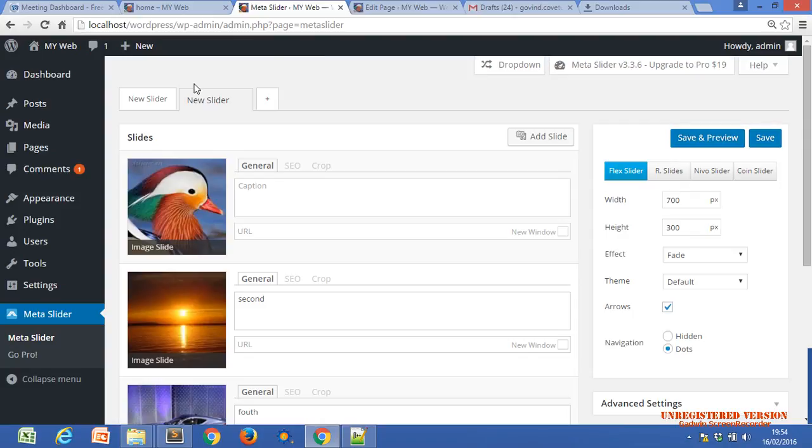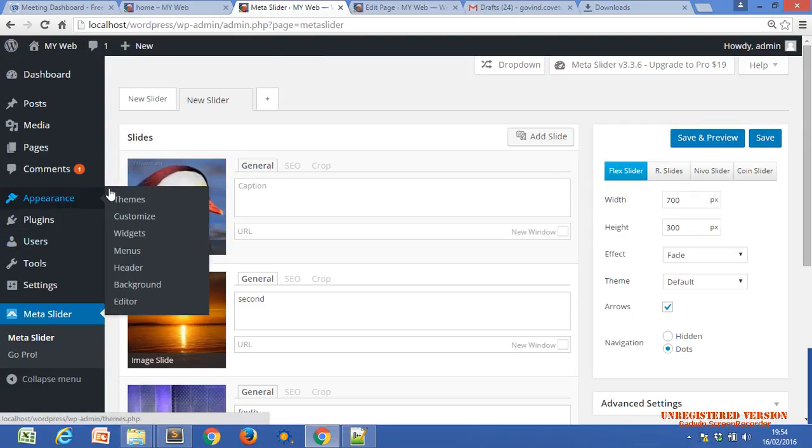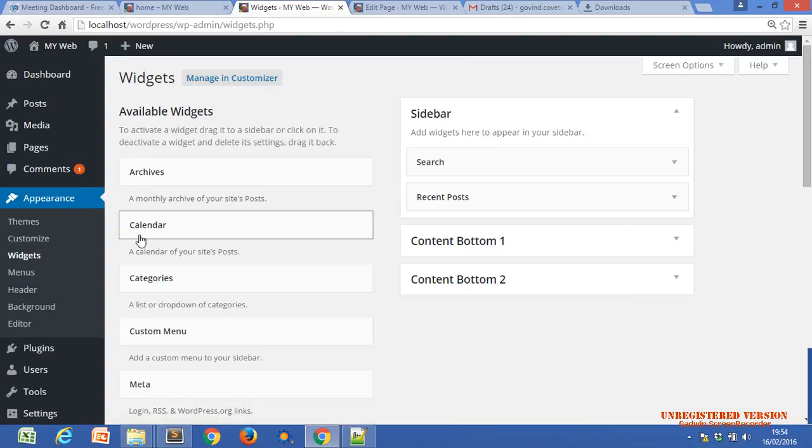Let's see about these widgets. Okay, is there any confusion in the plugin area? We have used only one plugin till now. Khushi, is there any confusion in the plugin area?